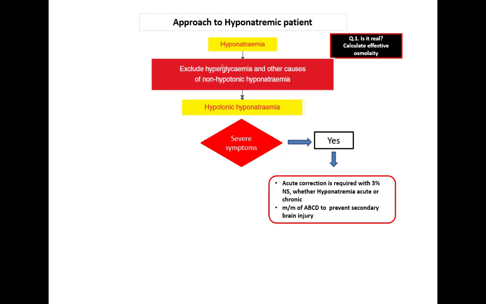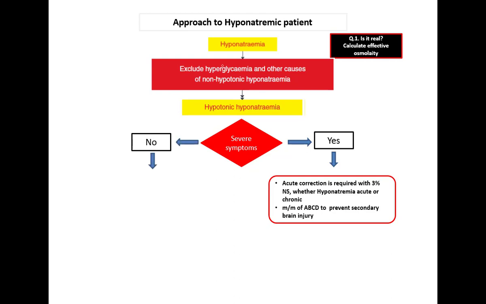This is done with 3% NS, whether the hyponatremia is acute or chronic. In that condition, we also manage airway, breathing, circulation and disability, because most of the symptoms are due to brain edema and raised ICP. If you don't manage the ABCD, it causes secondary brain injury and a vicious cycle, further decreasing cerebral perfusion pressure, with chances of brain herniation.